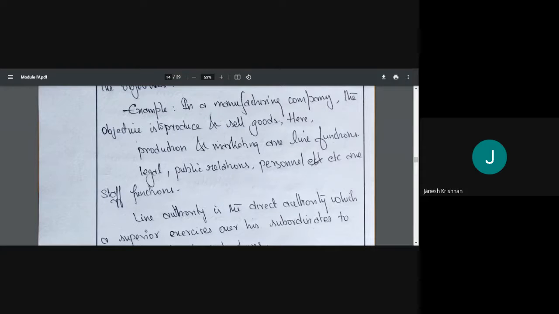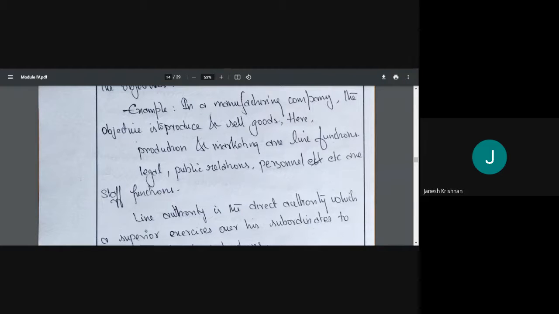So production and marketing have a direct impact on our objective, right? If we are producing less, we will be selling less and we will have lesser profit. So these activities, production and marketing, are line functions because they determine whether we meet our objective or not.